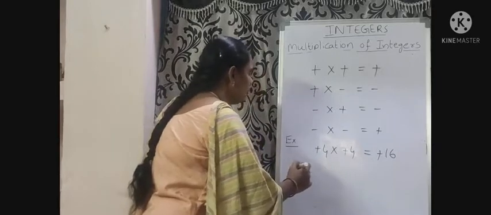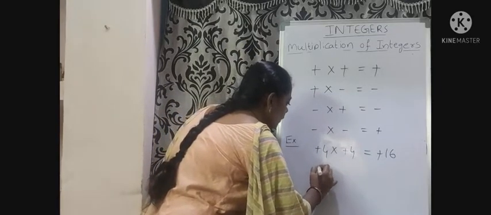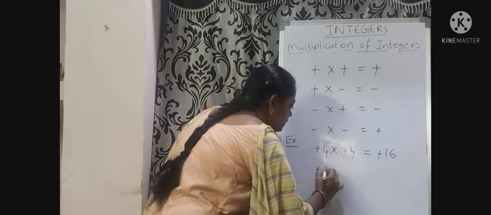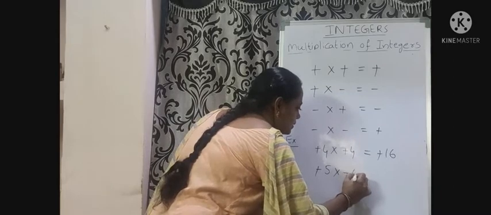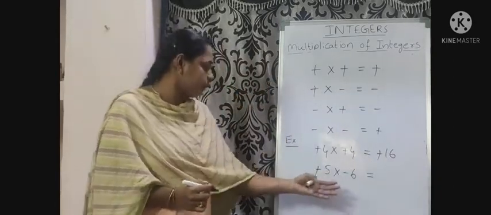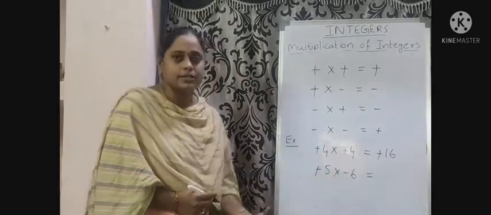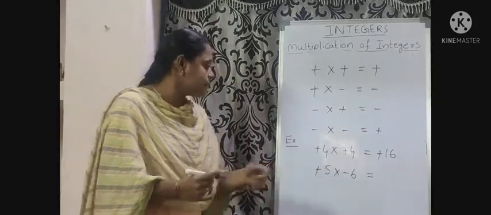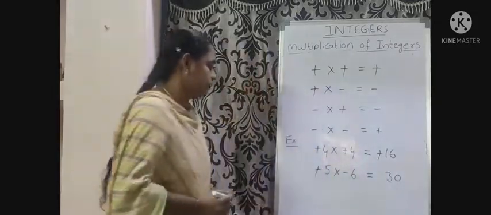Consider one more example. Plus 5 into minus 6 equal to. To find the product, first we multiply both integers. 5 into 6, 30.